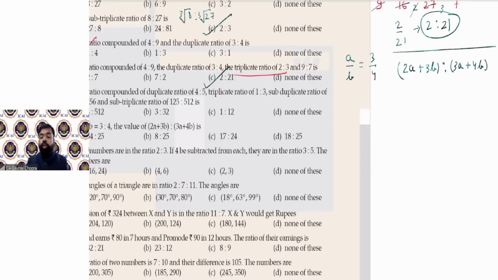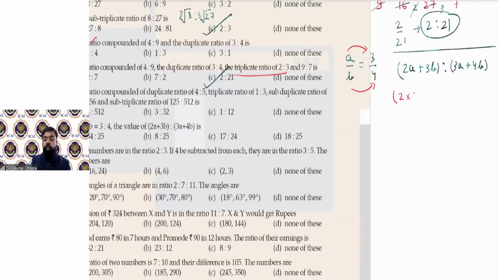So this ratio you have to calculate. तो A का वैल्यू क्या है? 3. And B का वैल्यू क्या है? 4. So from here you can see the value of A is 3, the value of B is 4. Simply substitute the values and get the result.